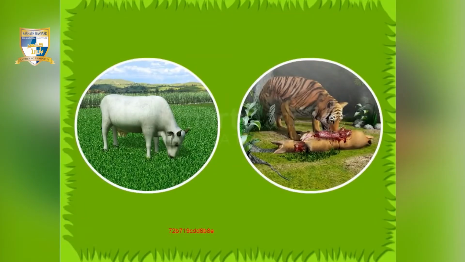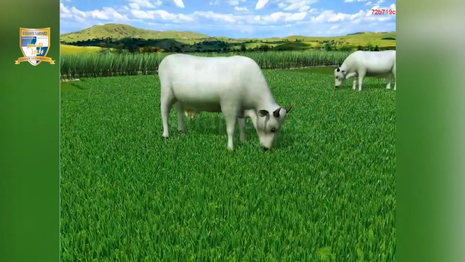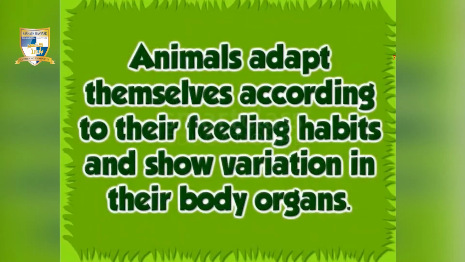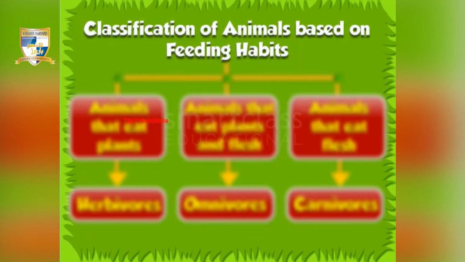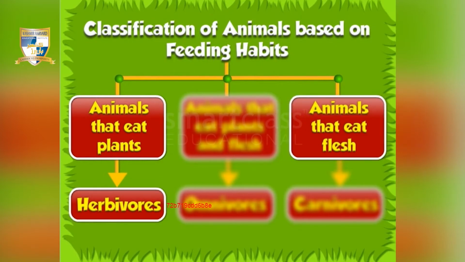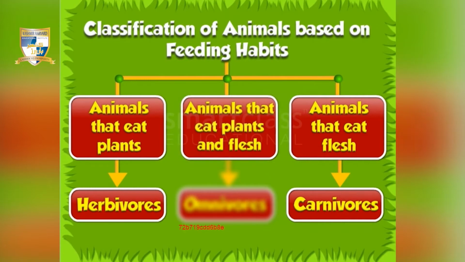Different animals eat different types of food. Some animals eat plants, while some eat the flesh of other animals. Animals adapt themselves according to their feeding habits and show variation in their body organs. Based on feeding habits, animals fall into different categories. Animals that eat plants are called herbivores. Animals that eat flesh are called carnivores. And animals that eat plants as well as flesh are called omnivores. Let's discuss about each in detail.